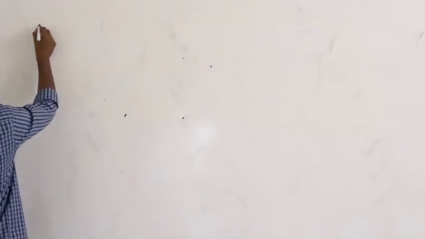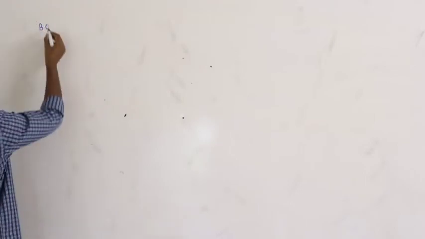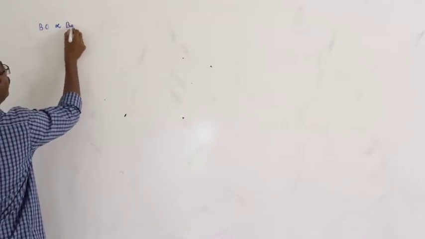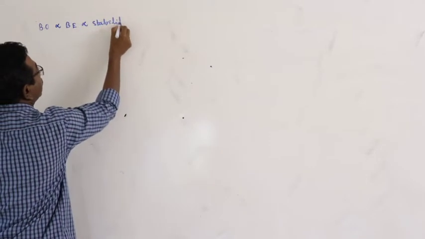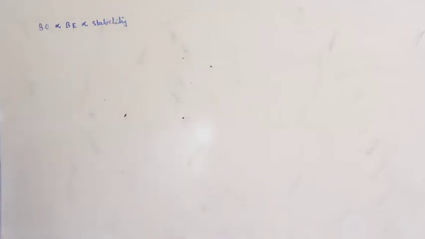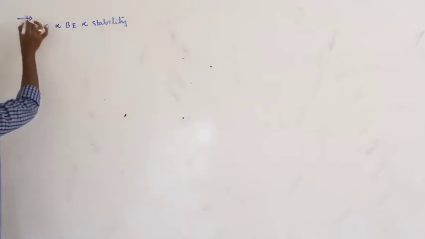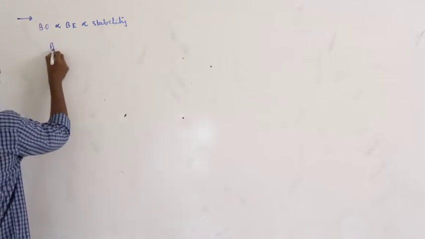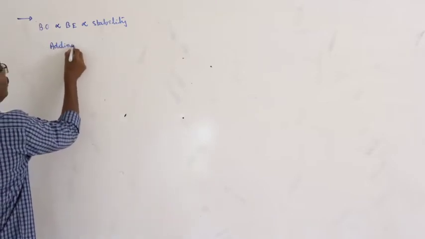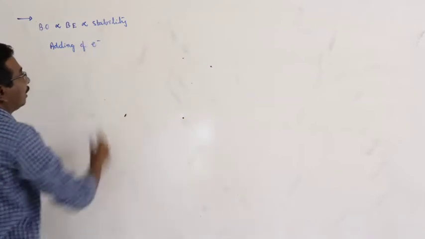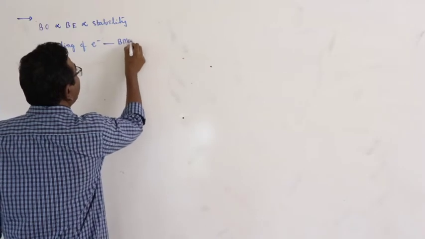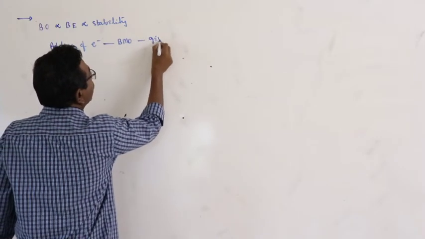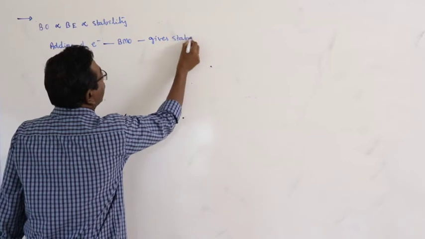What about the statements related to stability? We are already familiar that bond order is proportional to bond energy, which is proportional to stability. Adding an electron to a bonding molecular orbital gives stability.